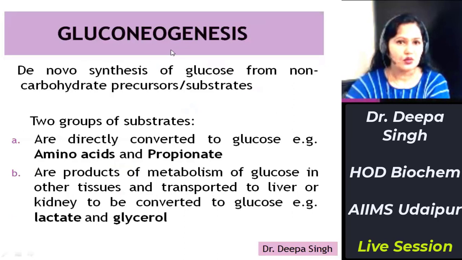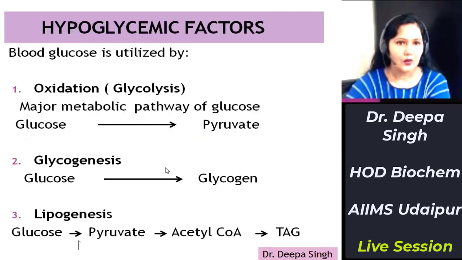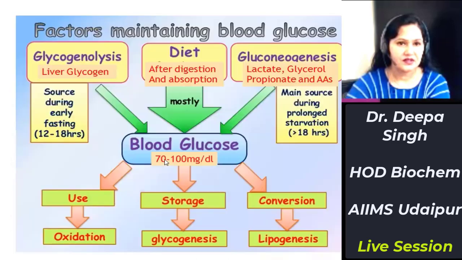The third one was gluconeogenesis, that is synthesis of new glucose from non-carbohydrate precursors, for example, amino acids, propionate, lactate, and glycerol. Now, hypoglycemic factors which reduce blood glucose concentration are oxidation by glycolysis, glycogenesis, and lipogenesis. So there should be a balance between these hyperglycemic factors and hypoglycemic factors in order to maintain the blood glucose concentration within the desired limit.